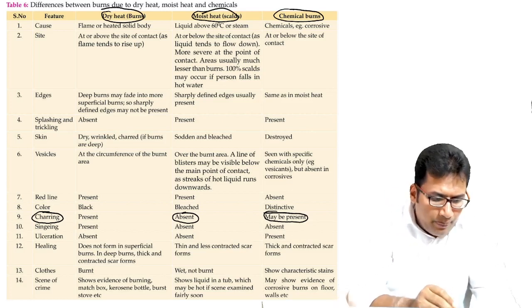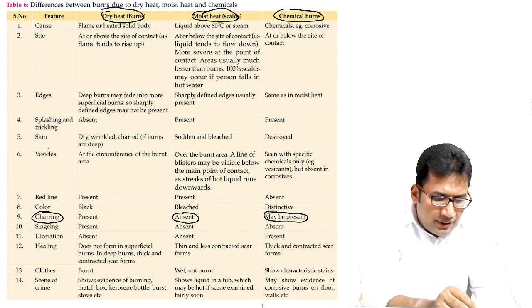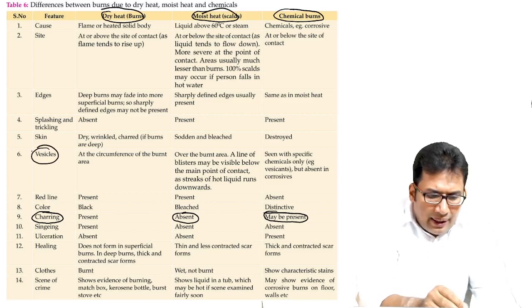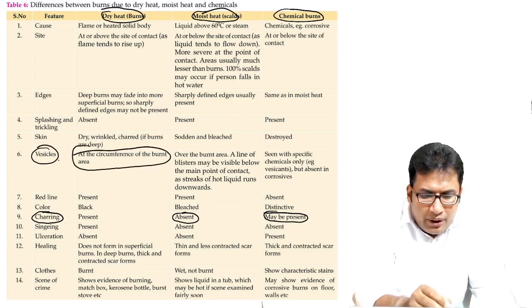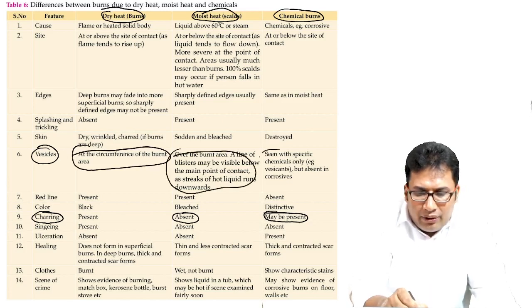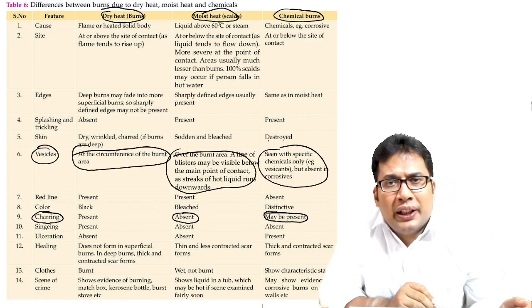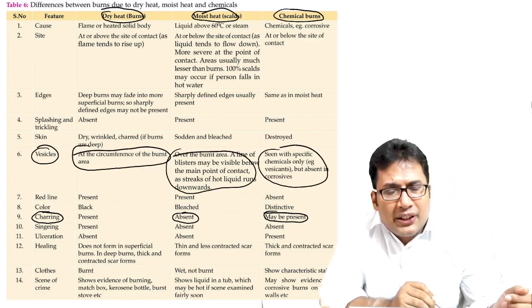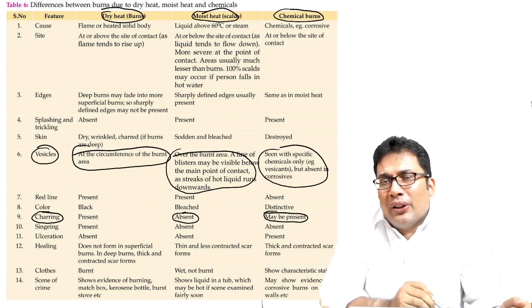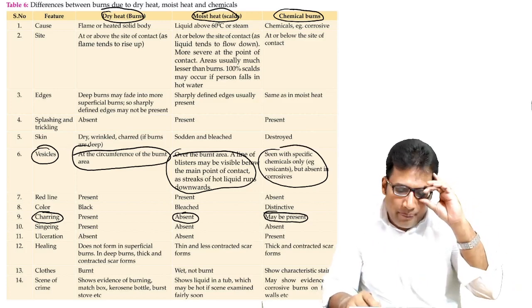One more point is the vesicles. They are present in dry heat injuries. They can be present in moist heat injuries also, but vesicles are absent in chemical burn caused by corrosives. So dry heat burn is the correct answer.